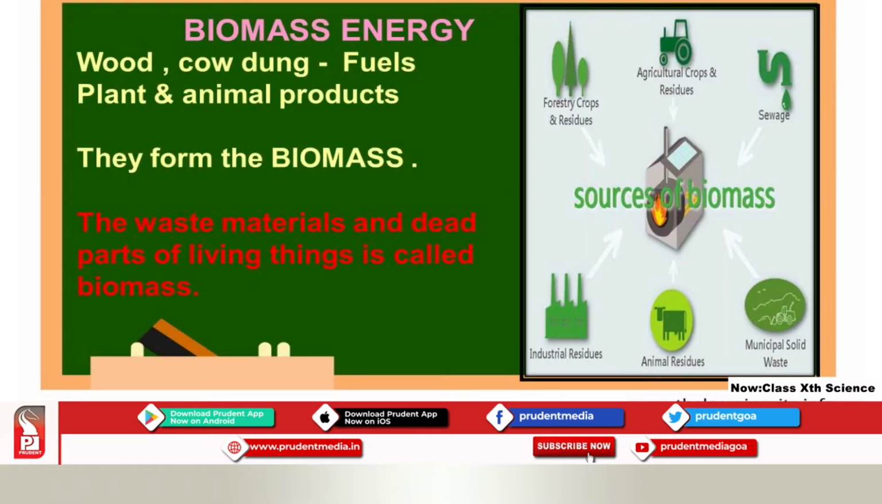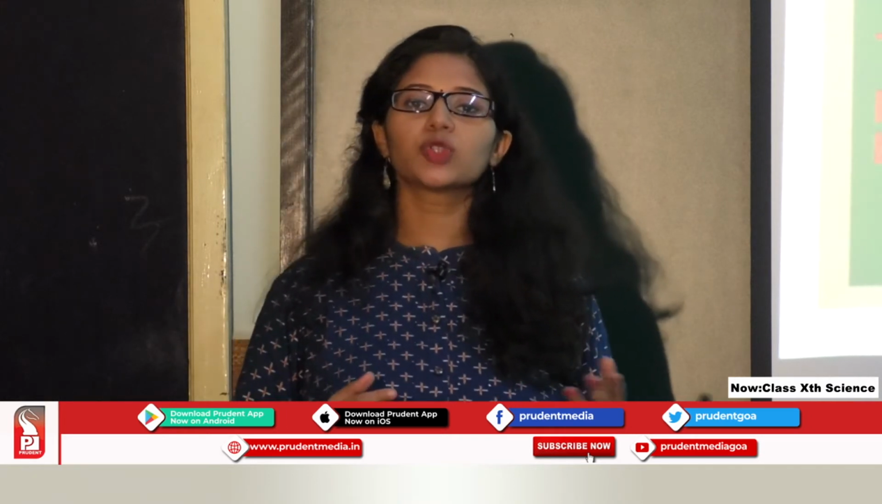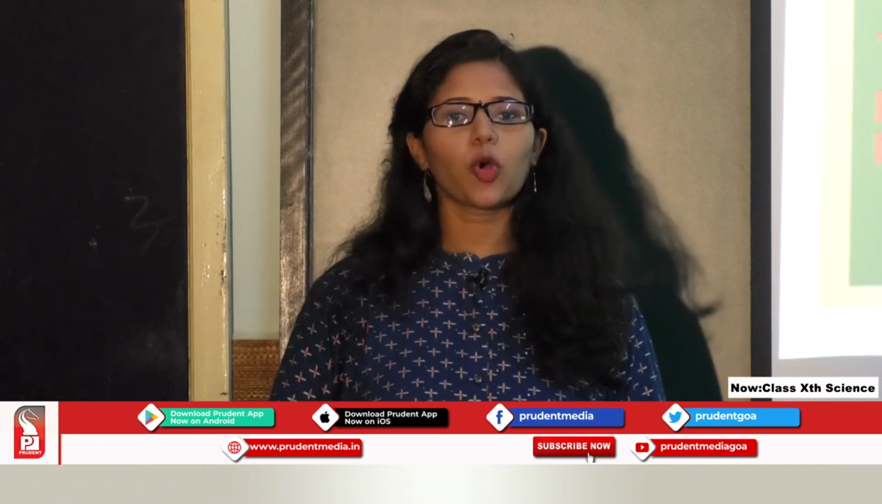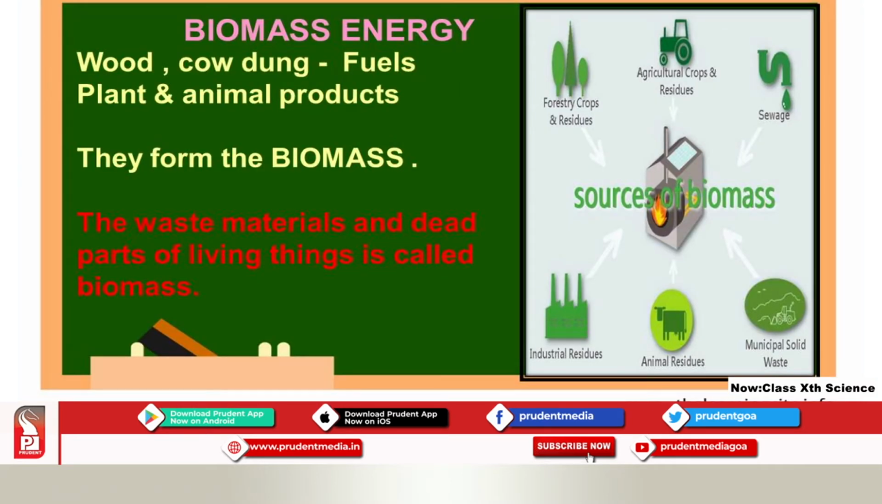Firstly, we will study about biomass. As you all know, wood and cow dung are used as fuels. You have learnt fuels are those substances which on burning produce heat and light. These fuels were used since many years, and they are obtained from plants and animals. These fuels form what is called biomass. I repeat, biomass is the waste material or the dead remains of plants and animals.